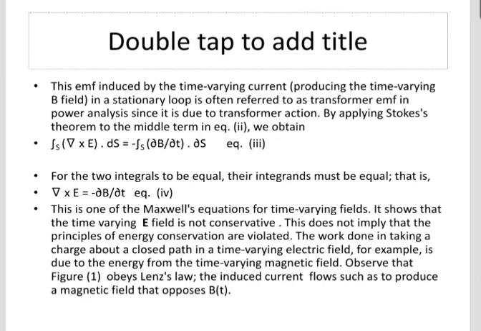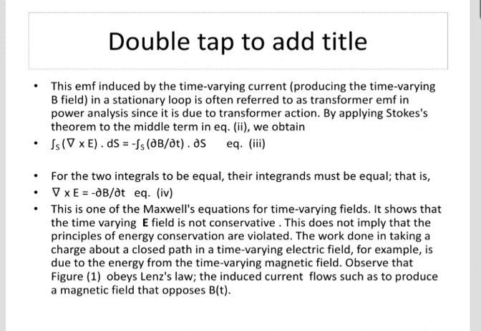This EMF induced by the time varying current producing the time varying B field in a stationary loop is often referred to as a transformer EMF in power analysis, since it is due to the transformer action. By applying Stokes' theorem to the middle term, the equation becomes the integral of ∇×E·dS equal to minus the integral of dB by dt · dS.